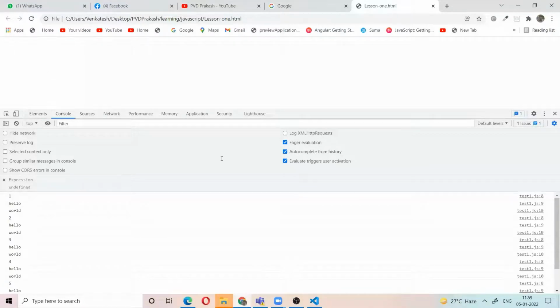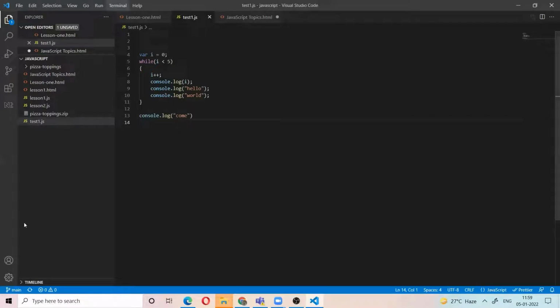One more suggestion is don't use the while, because sometimes by mistake, if you use this condition, this loop will continue to infinity. At that time the browser will get stuck, the computer will get stuck. So don't use the while. Every time, try to use the for or something. Okay, so this is called the while.